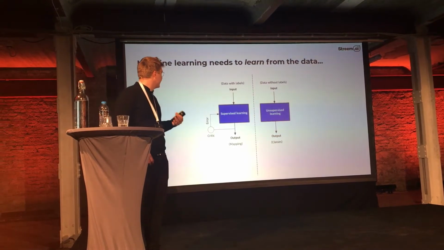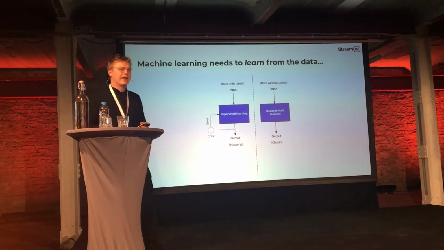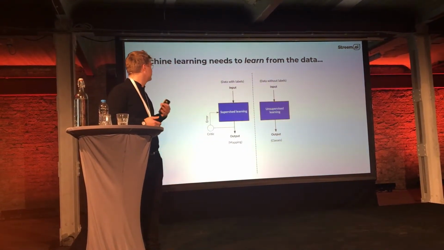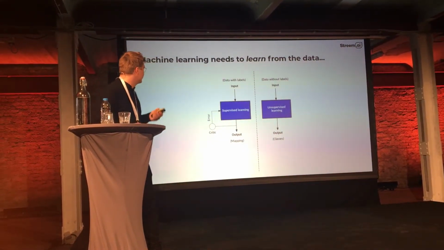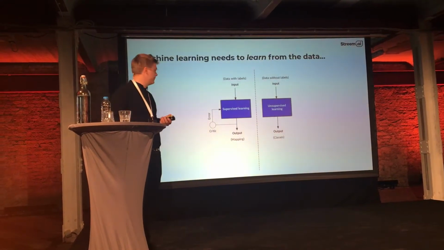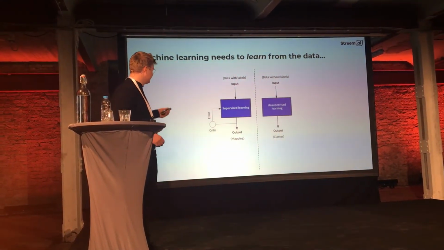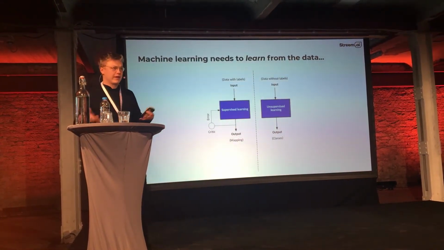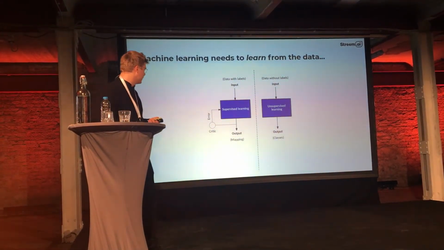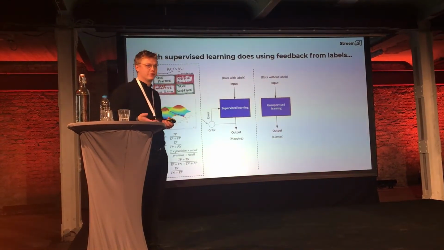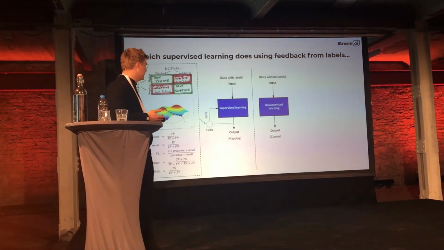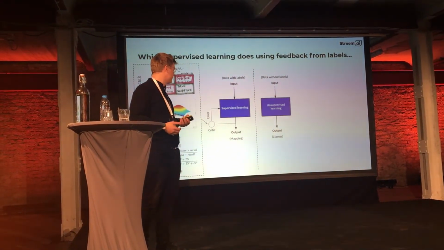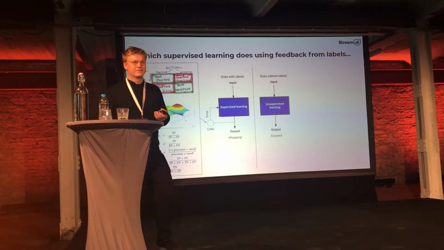So the thing to really take away here is that the difference between machine learning and traditional rules-based options is that machine learning actually has to learn from the data, right? So in a supervised approach, we see the difference between a model output and the real label. That's why it requires labels to work. And we can use that to automatically tune our model. But the question is, in unsupervised learning, we don't have access to these labels, right? So how do we learn from the data in this context?